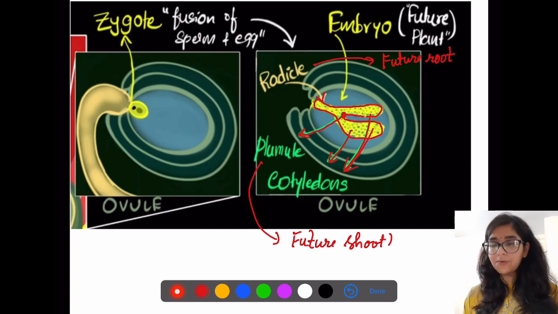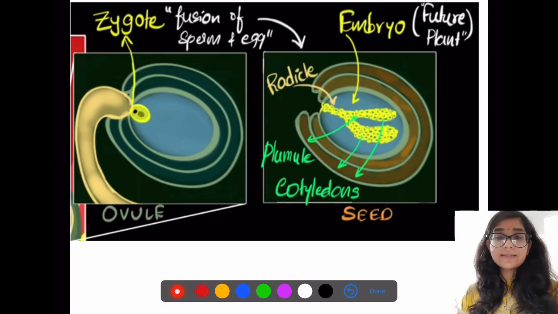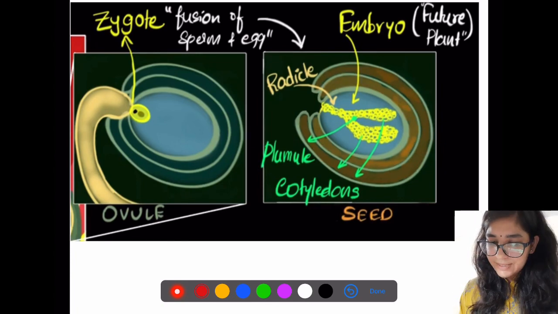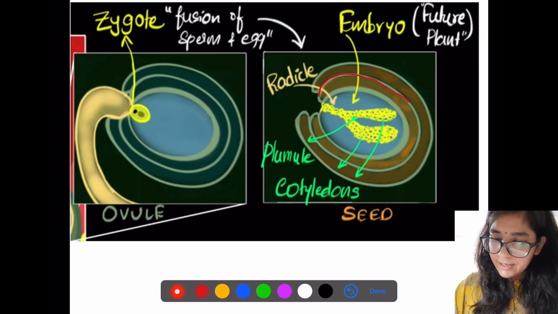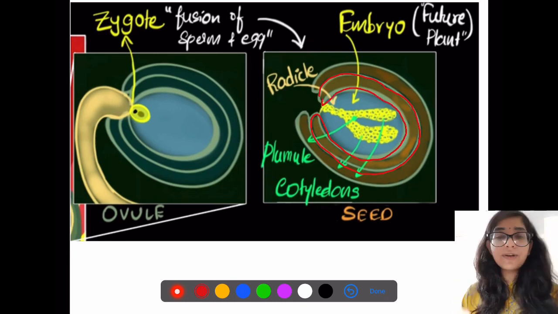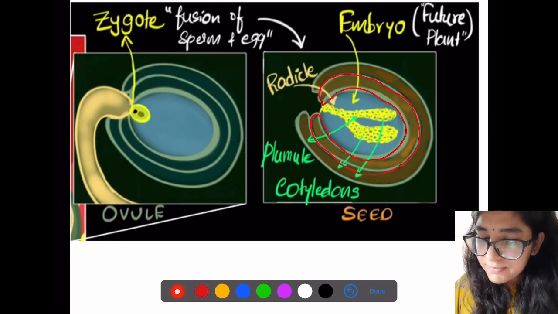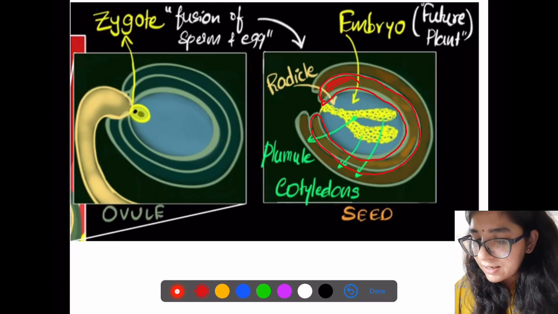Now this is the structure of the ovule. This ovule becomes mature, and then it develops a thick coat. The covering of the ovule becomes thick. As you can see, the color changes.